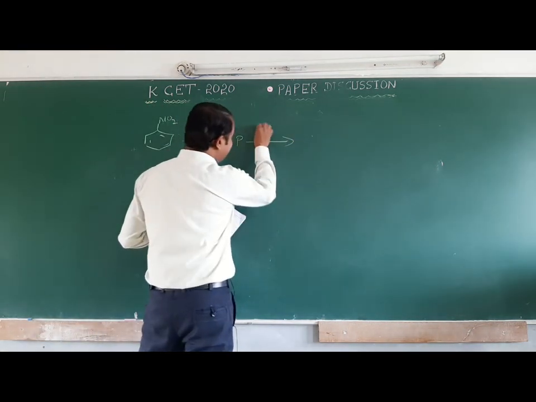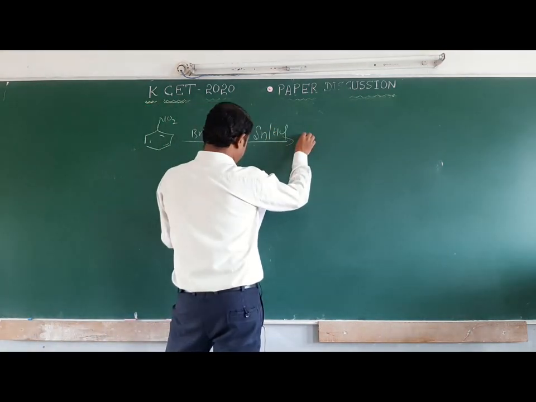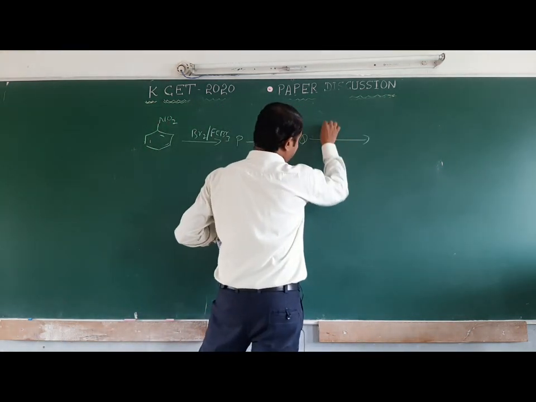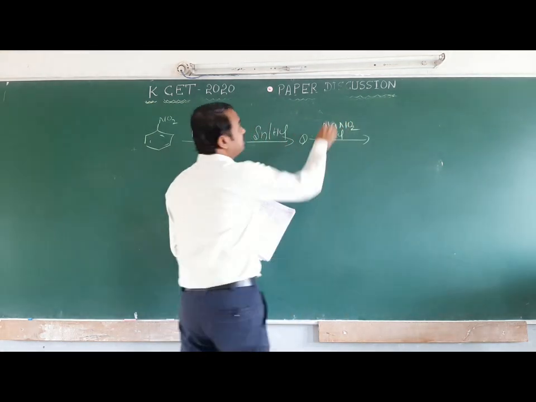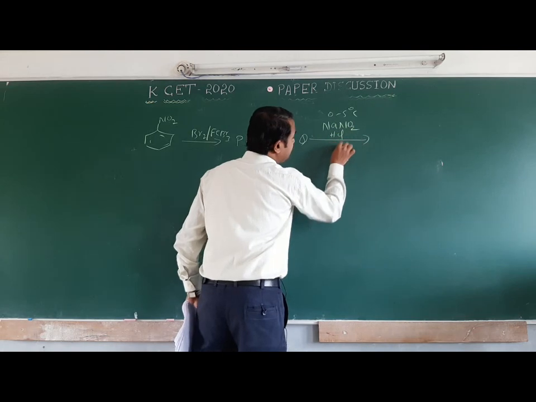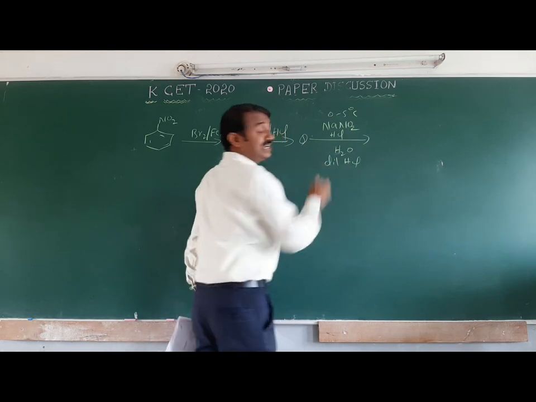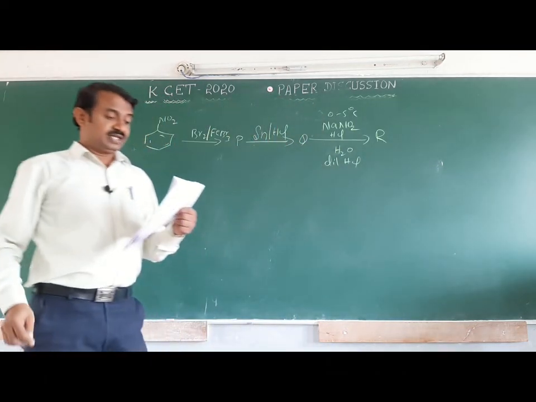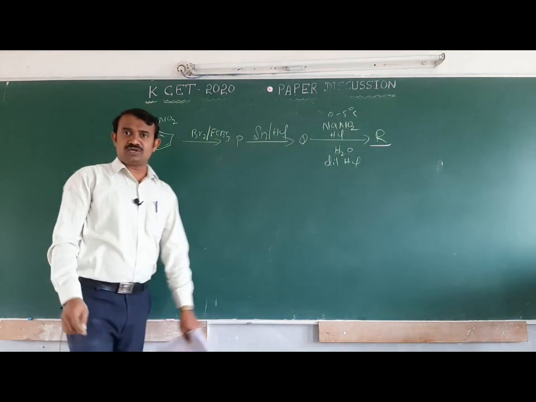Next it is reduction with tin and HCl, or stannous chloride, to form Q. And again it reacts with sodium nitrite in the presence of HCl at 0 to 5 degrees Celsius. And we are using H2O or dilute HCl. Dilute HCl means HCl which contains water, that is called acid hydrolysis, to form R. They have mentioned what R is.